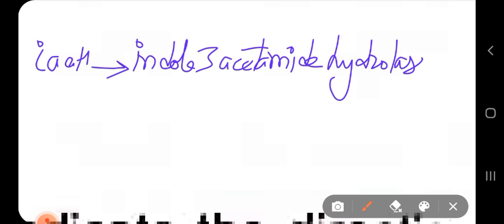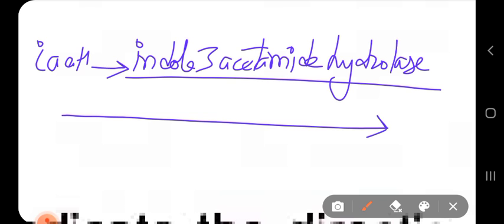IAAH encodes this enzyme called indole 3 acetamide hydrolase, and this enzyme is responsible for conversion of IAM, your indole 3 acetamide, into indole 3 acetic acid.